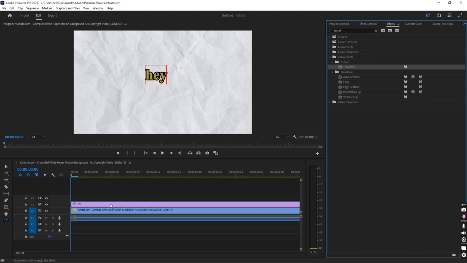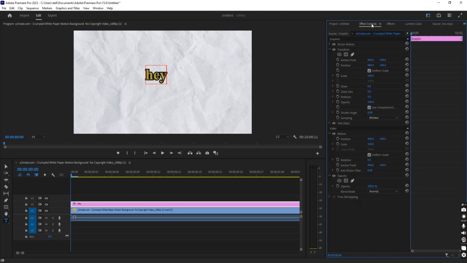Drag it on your layer. When you drag this on your text layer, go in effect control. Click on effect control. Now you can see transform is here. Click on transform. You just need to give some position, scaling to this text. So just give value 70 and select this anchor point, scale. Now you can see anchor point over here.